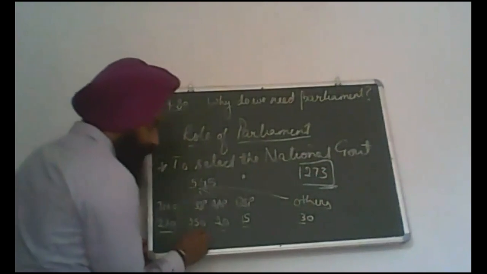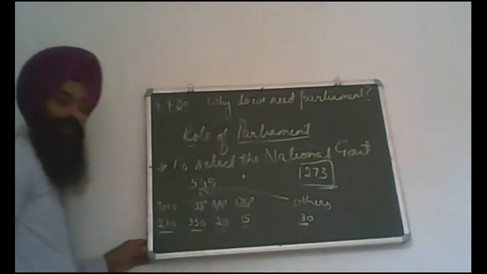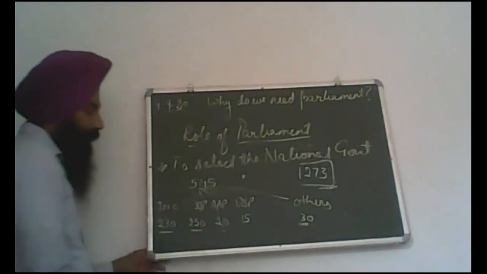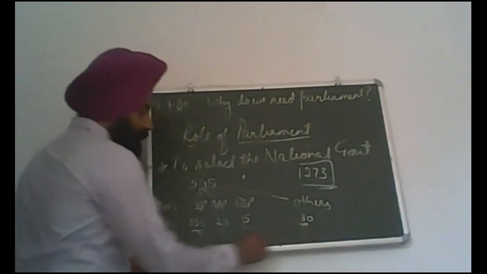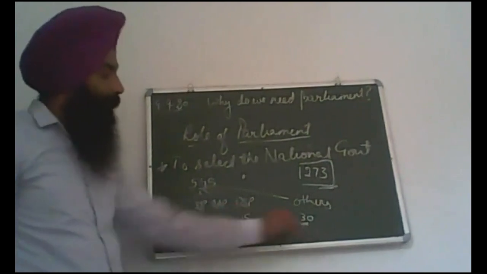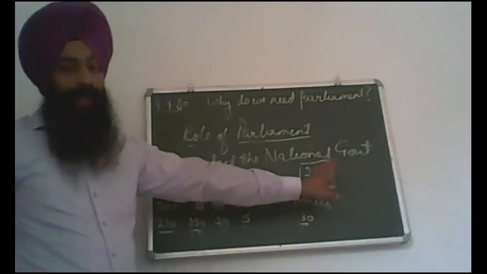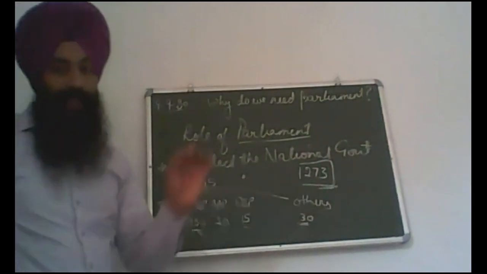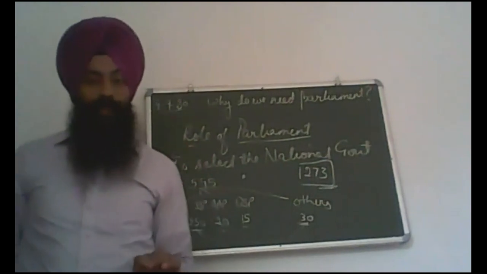If they ally with all the others, then the BJP can make a government, because their figure will be 250 plus 30, which is 280, more than 273. With a clear majority, they can make the government. Clear?